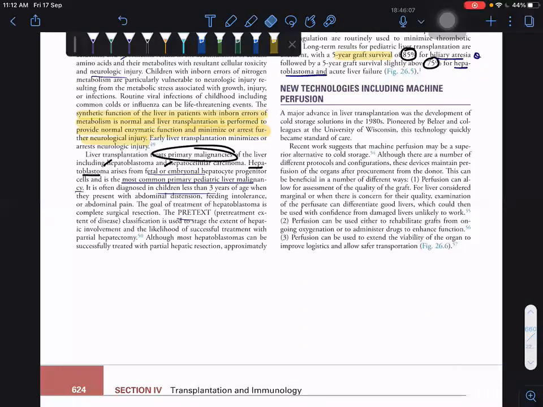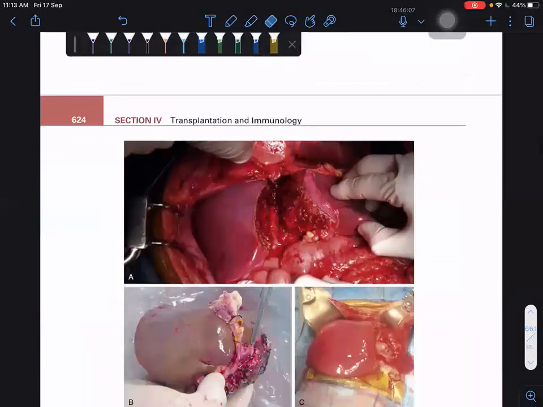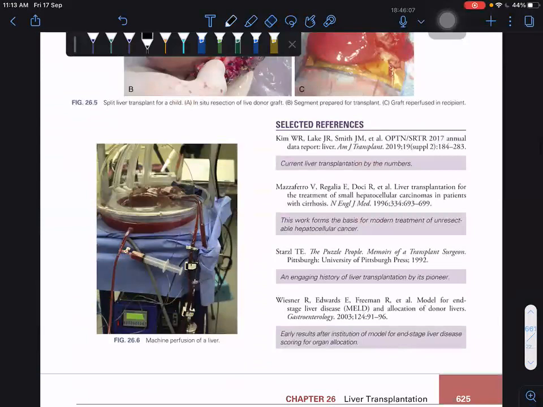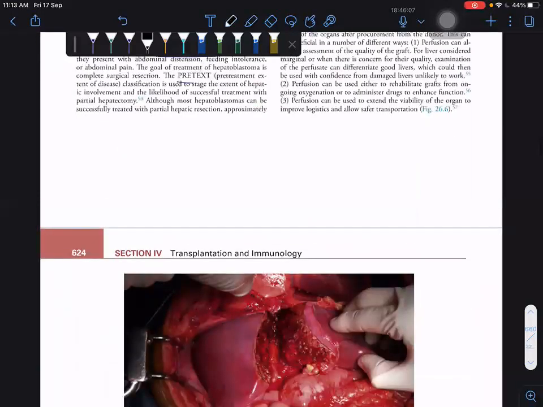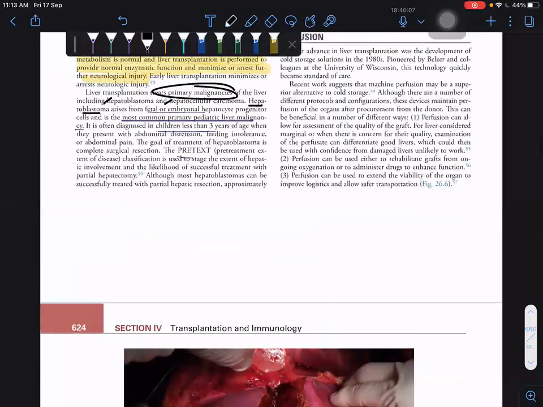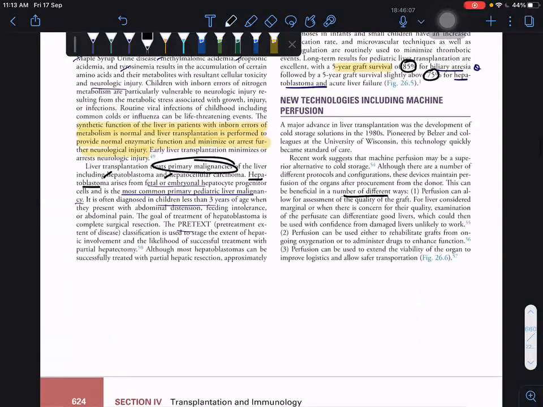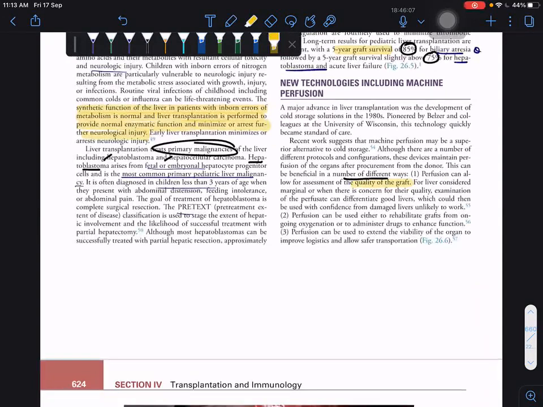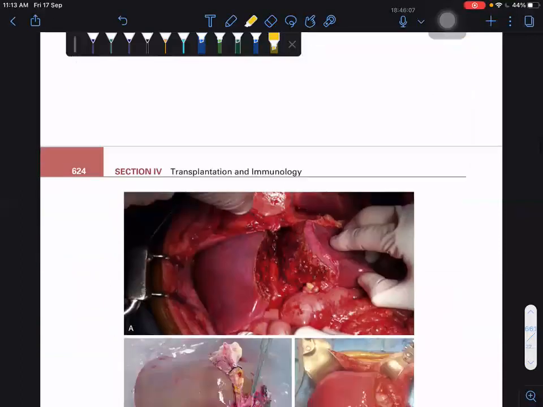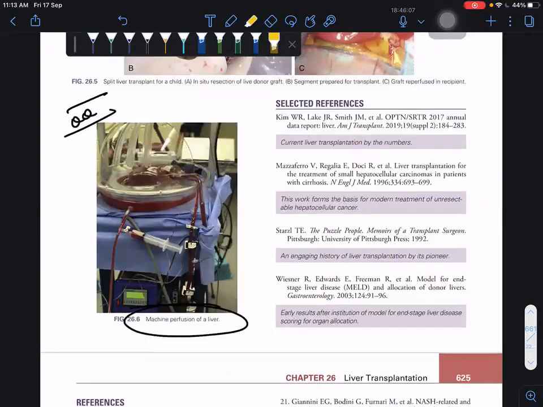Now a new technology, machine perfusion, has been introduced to decrease the cold ischemic time. That is machine perfusion of a liver. See this picture. What is the use of this machine? It increases the quality of the graft and rehabilitates the grafts, from ongoing oxygenation to administered drugs, and it assesses the viability of the organs. This can be a picture question: machine perfusion of a liver.